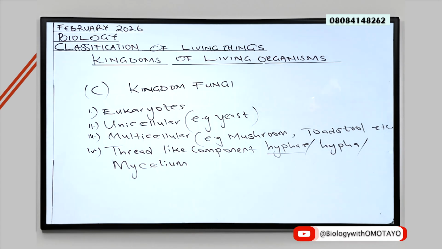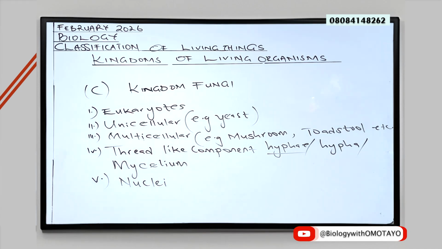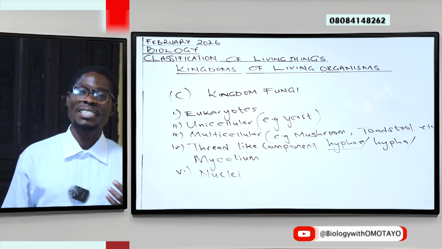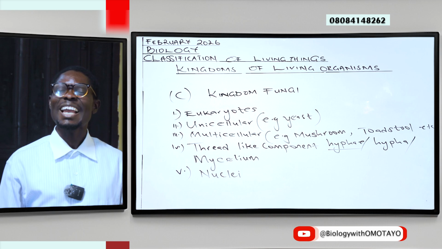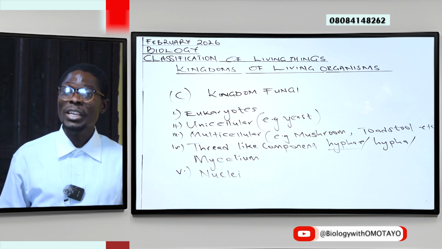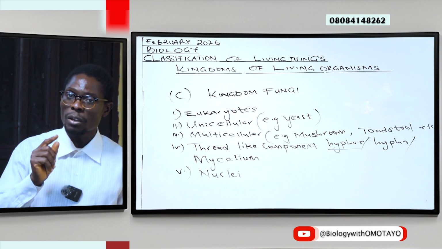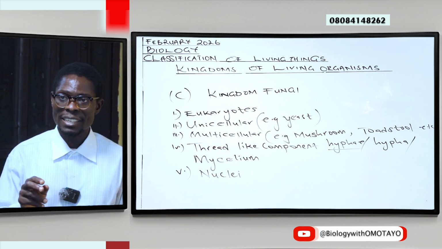Organisms under this kingdom equally have multiple nuclei, so they have more than one nucleus. Remember earlier when we were looking at the kingdom Protoctista and the animal-like Protoctista, that is the protozoan, we came across paramecium having two nuclei.